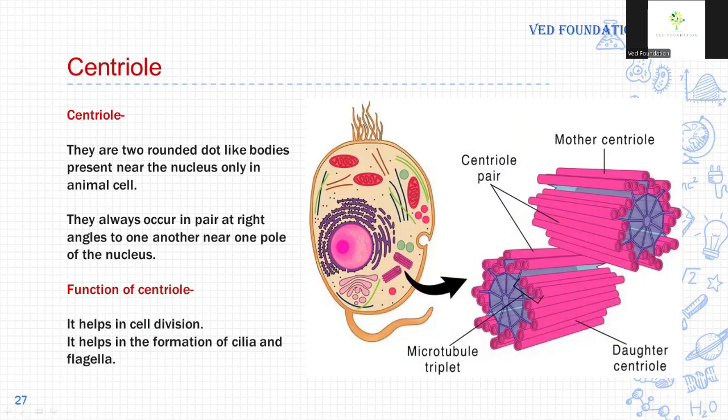Centriole. These are centrioles. Centrioles are two rounded dot-like bodies present near the nucleus only in animal cells. Centrioles and centrosome are present only in animal cells. They always occur in pairs at right angles to one another near one pole of the nucleus. Its function is to help in cell division. It also helps in the formation of cilia and flagella.